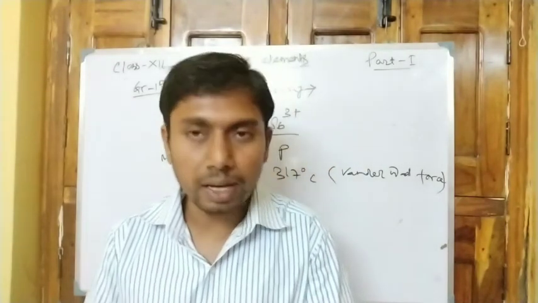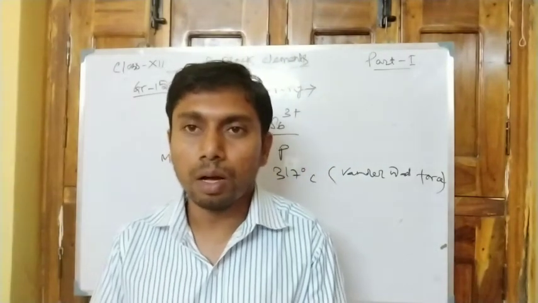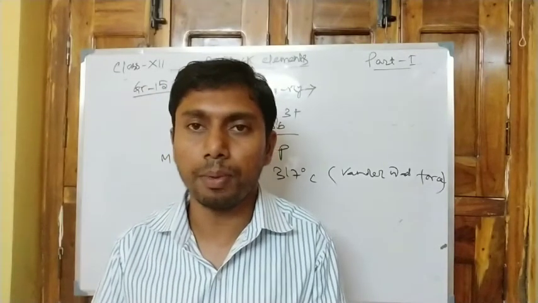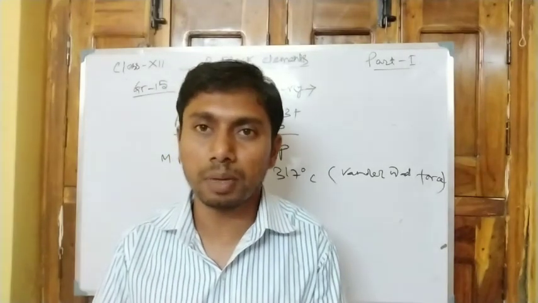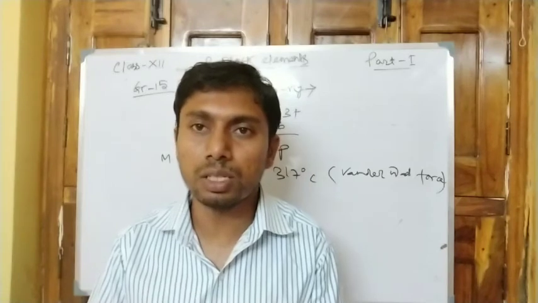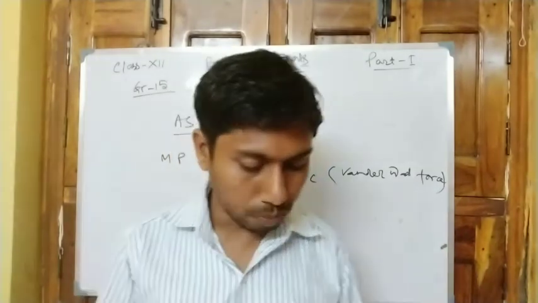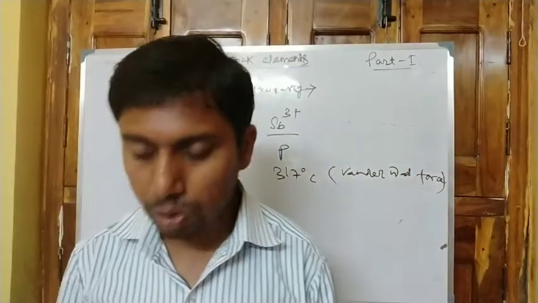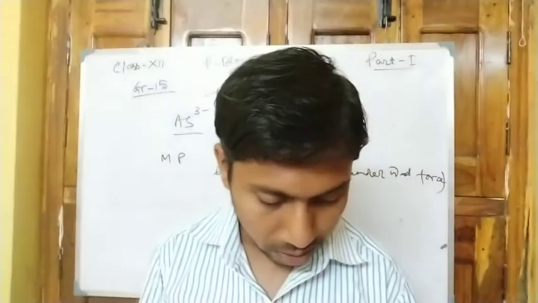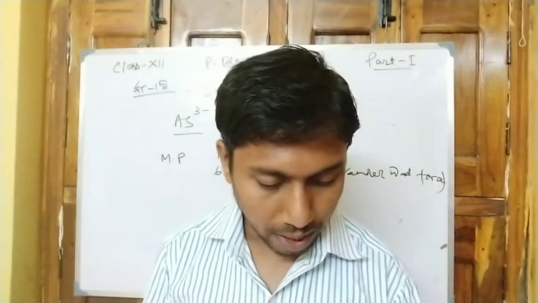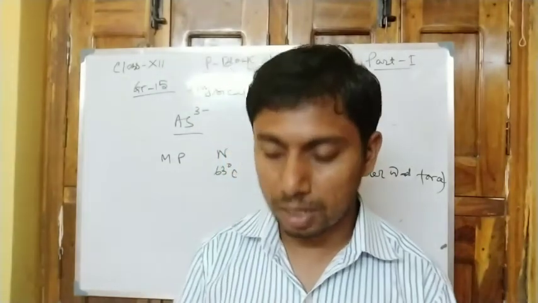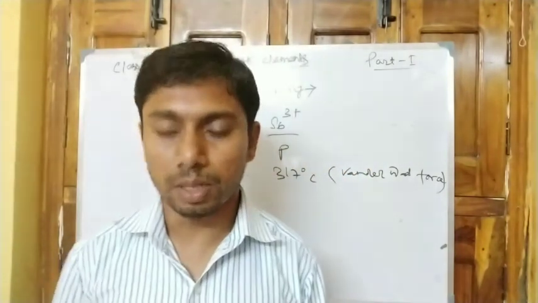Next, metallic character increases from upper to lower, that is bismuth is metallic and nitrogen is non-metallic. So metallic character increases from top to bottom. Right? So electronegativity, metallic character, allotropy and ionization enthalpy, these are under the physical properties.